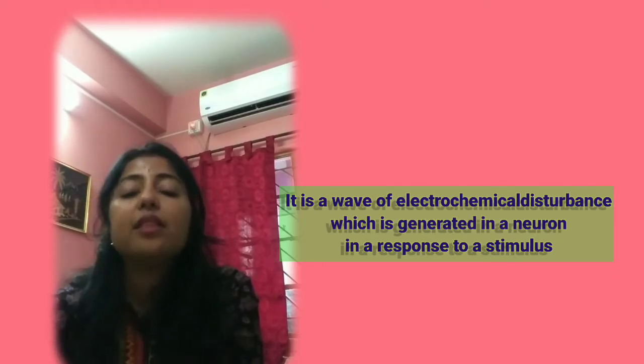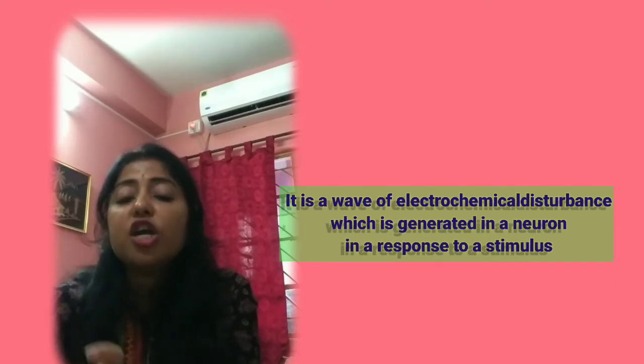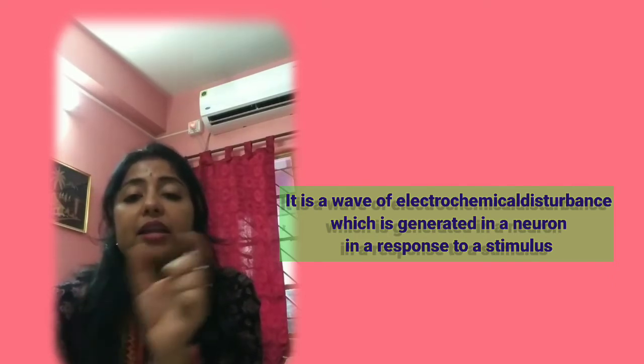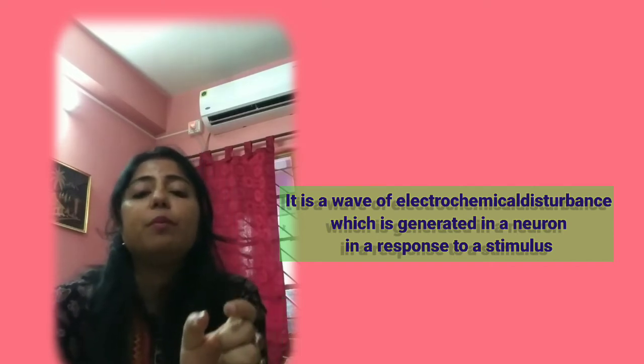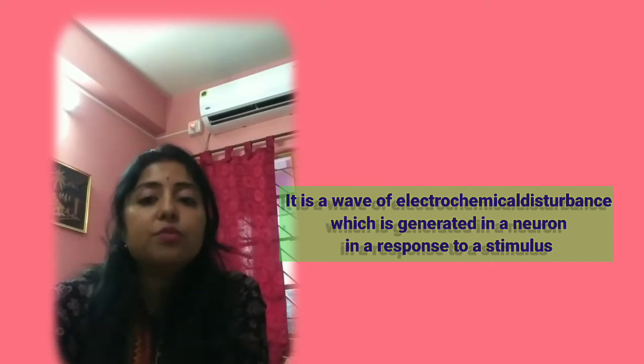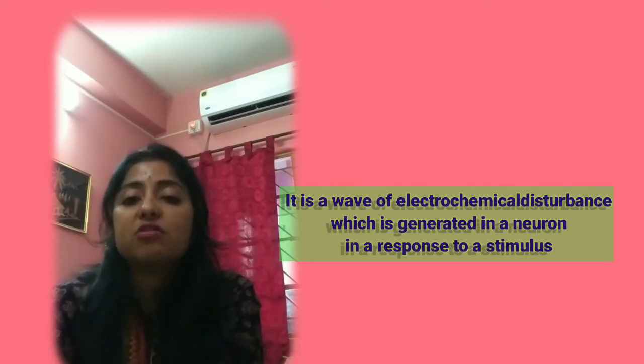For giving the response to this stimulus, it will be excited, and at that time this stimulus will be passing through these nerves in the form of electric impulse, or changing the distributions of the exchange of ions, and at that time the nerve can give the response to the environment. So that is known as impulse.